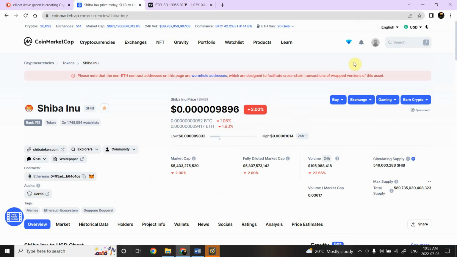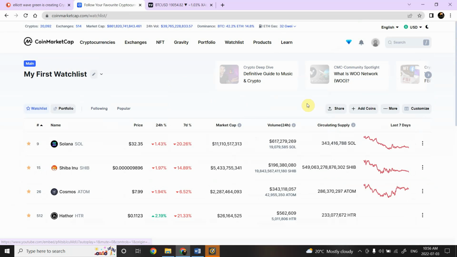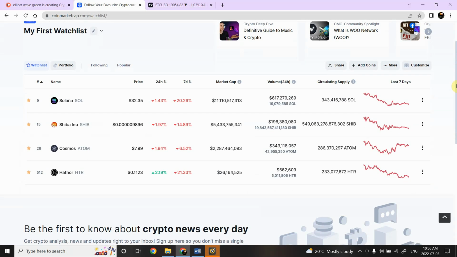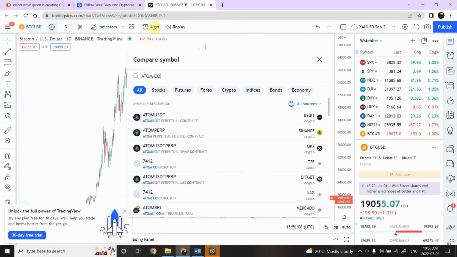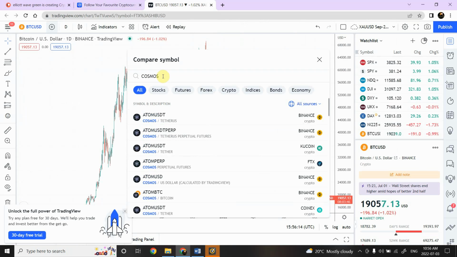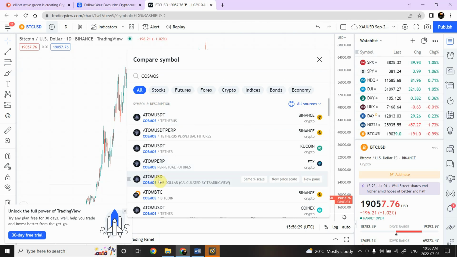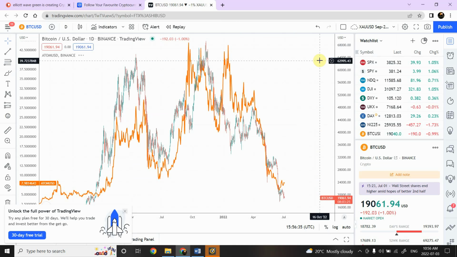So where am I going to find my watch list? Cosmos Atom. Okay, let's see if we can find it over here. Cosmos. Okay, this is the one. I found it right over here. New price scale. Then we can close it.